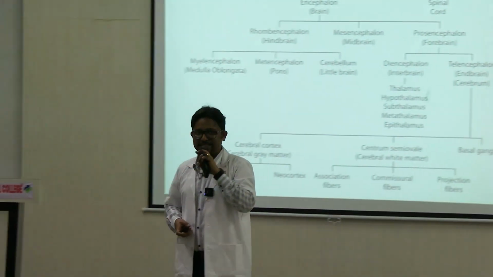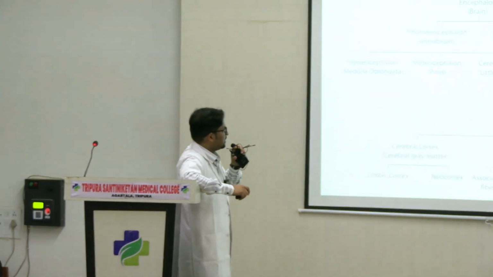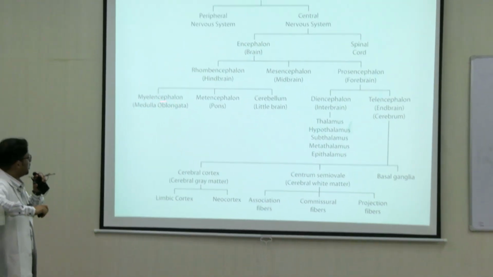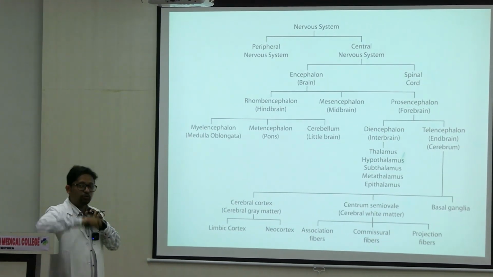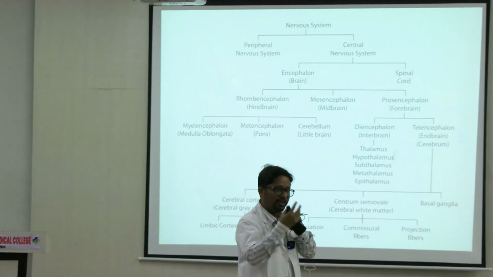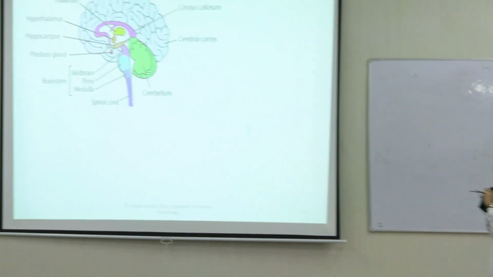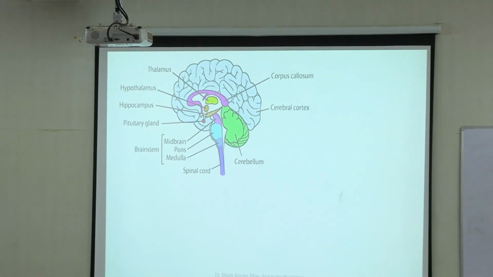Midbrain is also called as mesencephalon. So midbrain is a part of your brain stem. Other two are metencephalon, also called as the pons, and medulla oblongata myelencephalon. So brain stem, as I said at the outset, brain stem is concerned with your survival instincts and basic life processes. So this picture gives you an idea कि कौन सा structure कहाँ पे है.